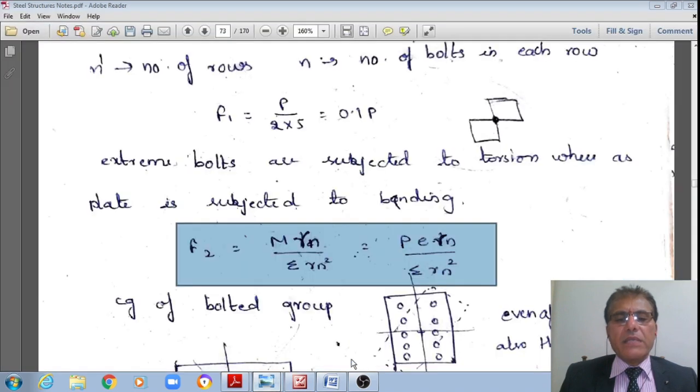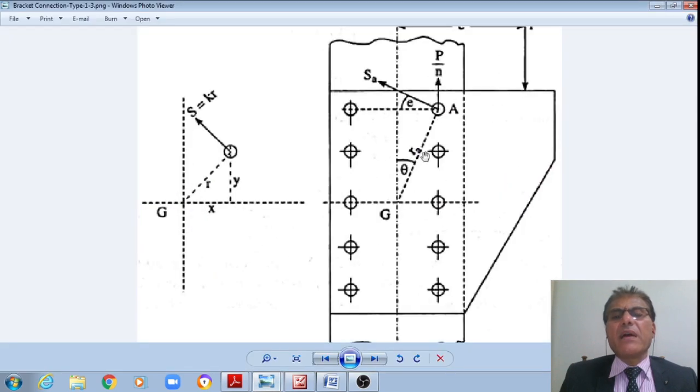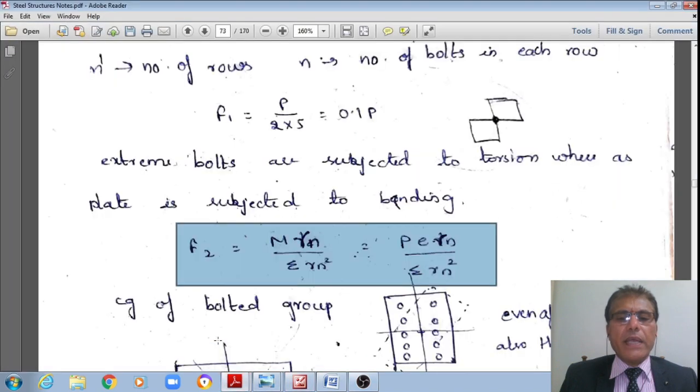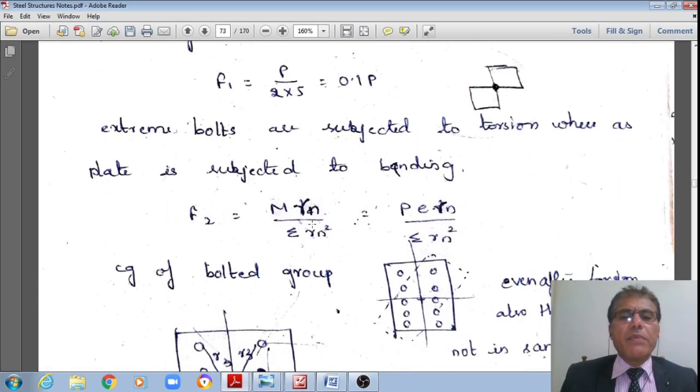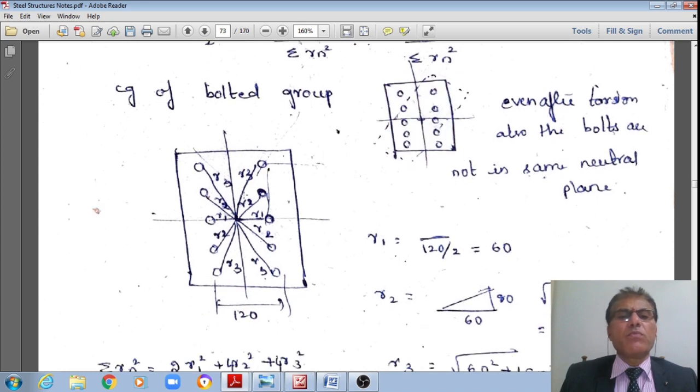This is Rn, whereas the summation covers R1, R2, R3, and so on. There are 10 bolts here, so we need to take care of all those summations in the denominator, where i goes from 1 to 10, for the entire bolt group about the CG of this bolt group. Therefore now I need to calculate what that R1 distance is.